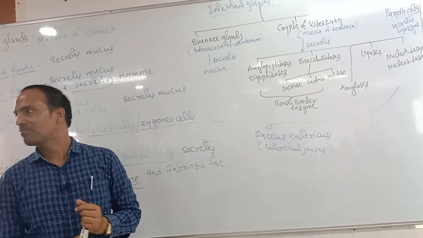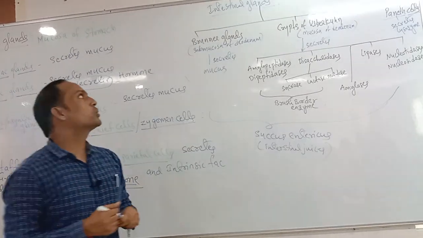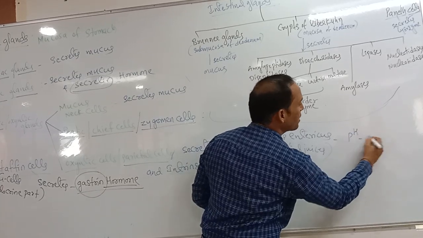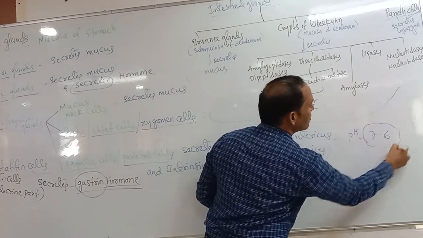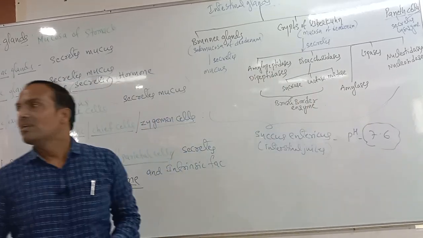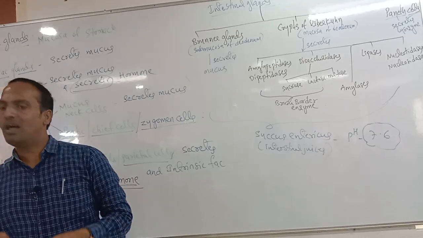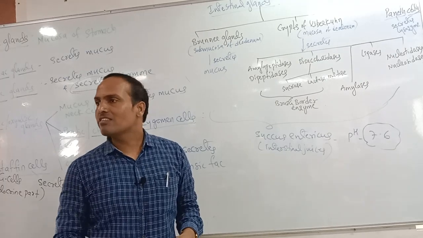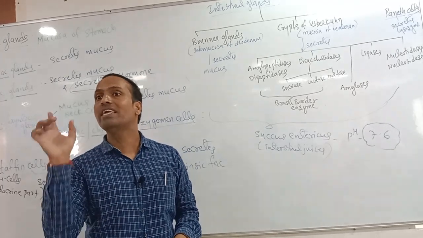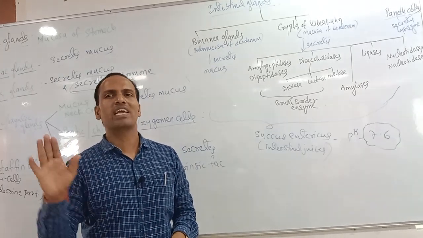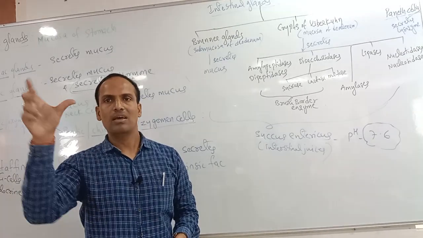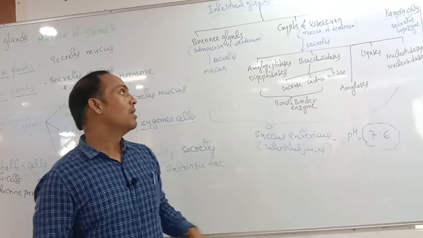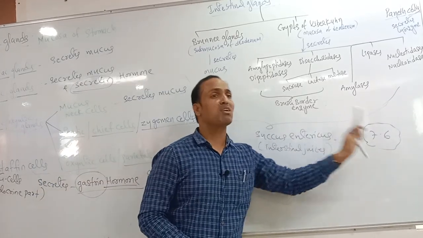This is important. What is the pH of intestinal juices? It is 7.6. And what is the pH of pancreatic juice? 7.8, or approximately 8. But our intestinal juices pH is 7.6.